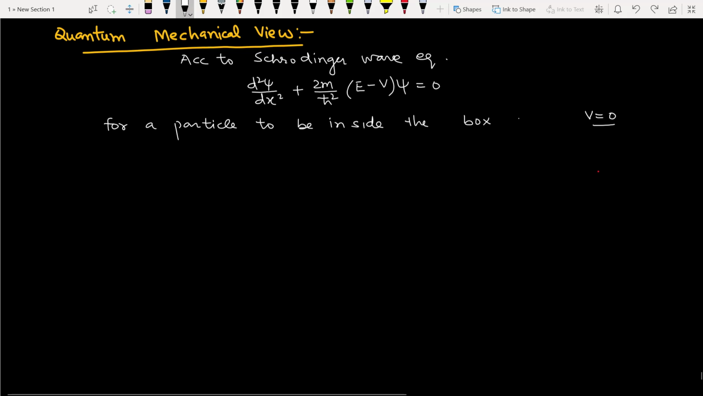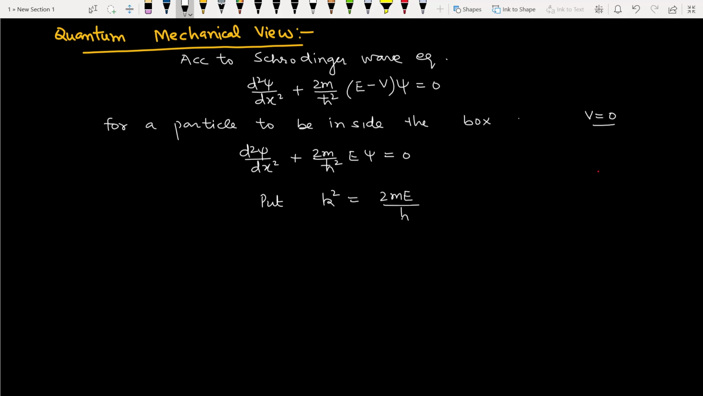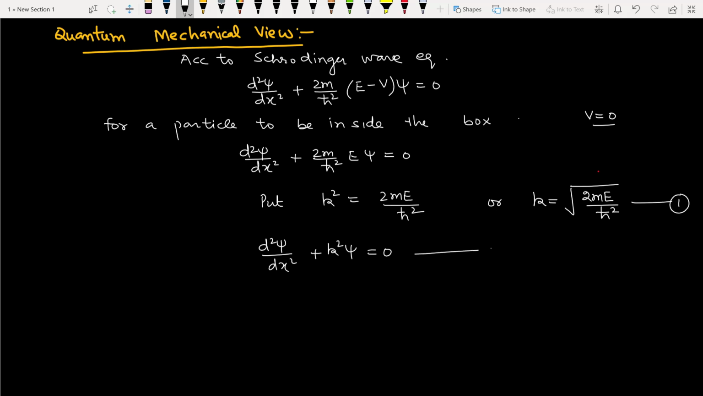So the Schrödinger wave equation will reduce to, as V will be 0, d2 psi by dx2 plus 2mE by h cut square psi equal to 0. If we put k square equal to 2mE upon h cut square, or k equal to square root of 2mE divided by h cut square, the equation becomes d2 psi by dx2 plus k square psi equal to 0. We mark this as equation number 1, this as equation number 2.